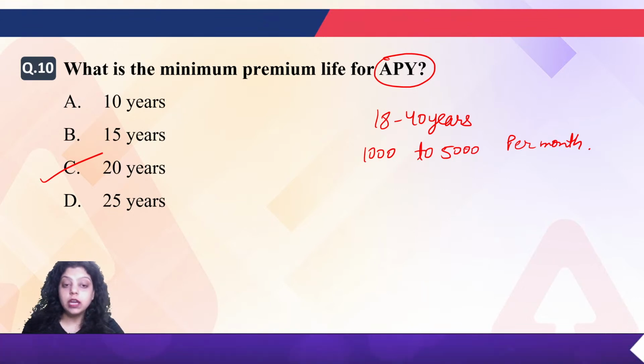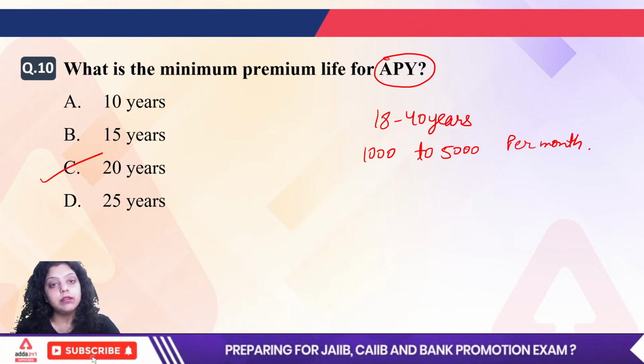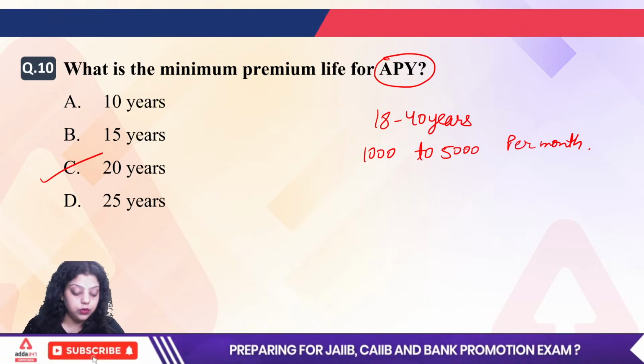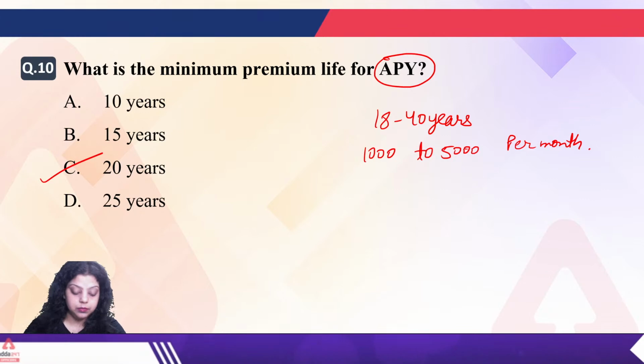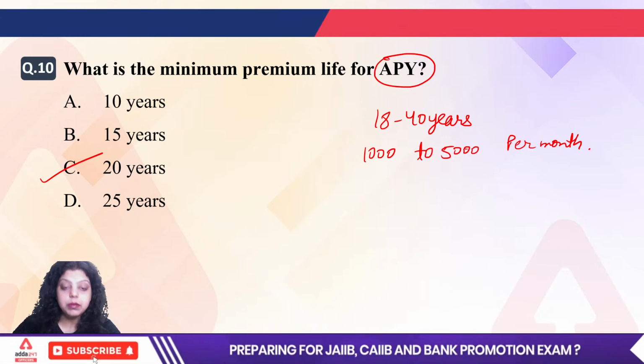So the pension amount between 1,000 to 5,000 depends on which of the following things. First, it depends on the contribution amount and also the age of the subscriber. Yes, the premium is also per month and the pension is also per month, right?